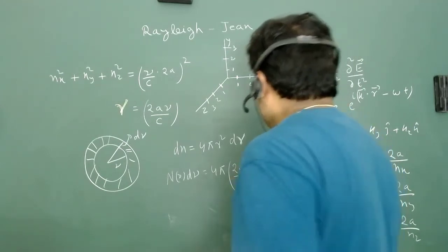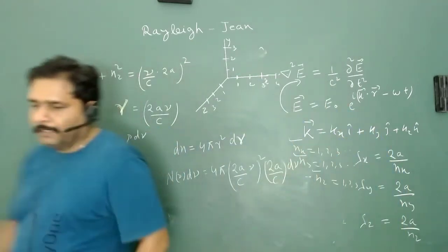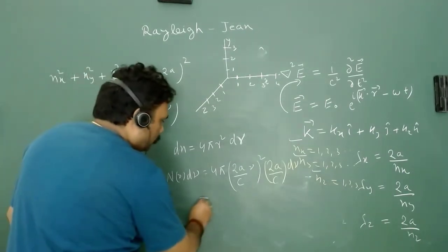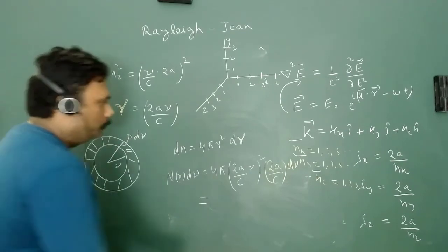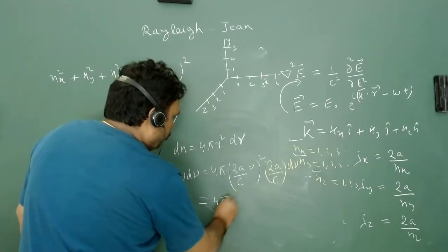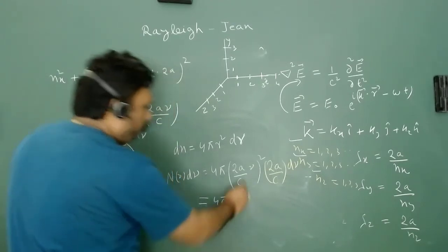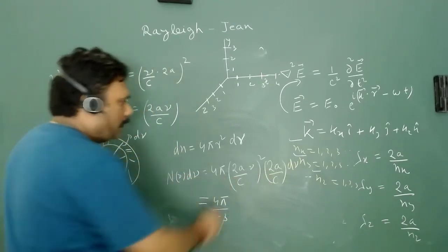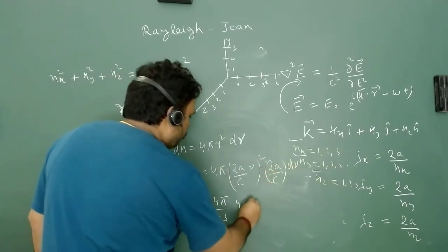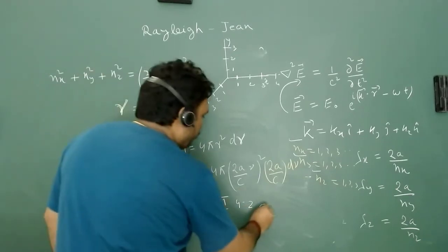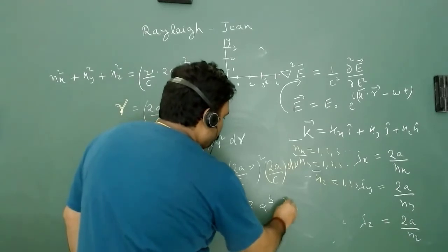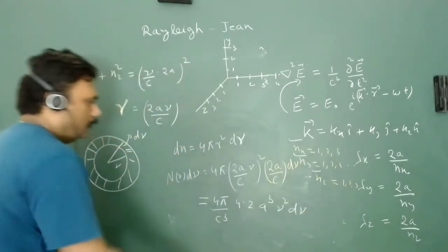So now we have a wonderful calculation. This is the total volume, so what will this particular total volume be? This is 4 pi upon c cube, c cube is there, and 2 square. So that is 4, and 2 here is 2, and there is a cube, and we have nu square d nu. So this is the thing.